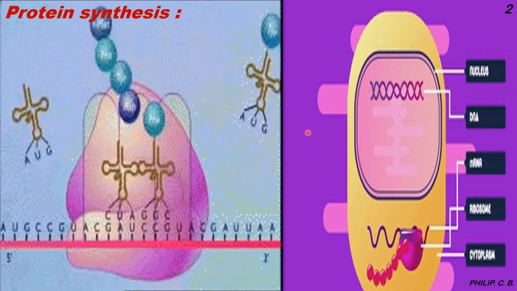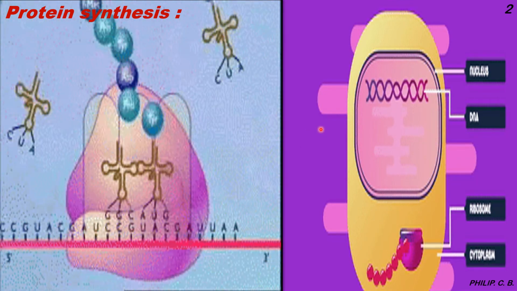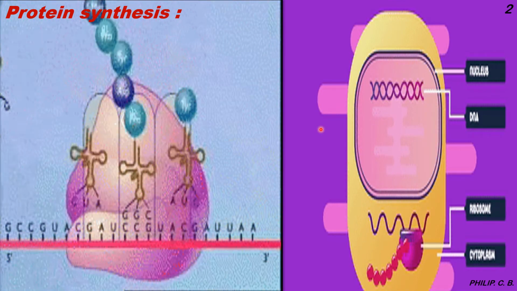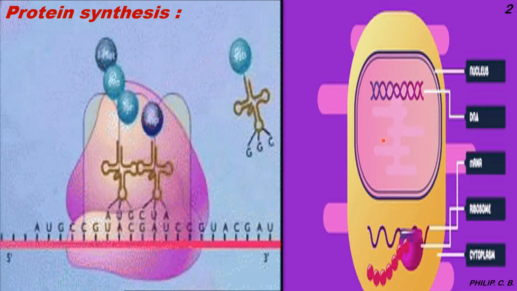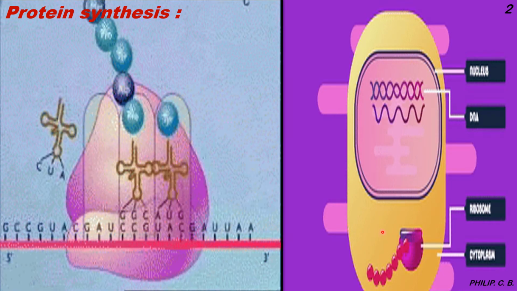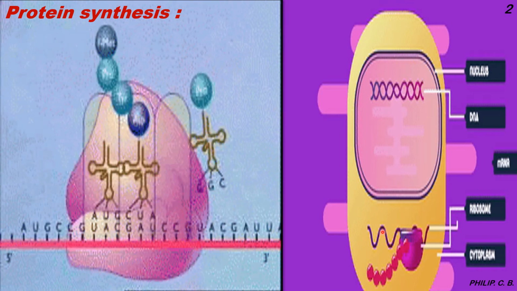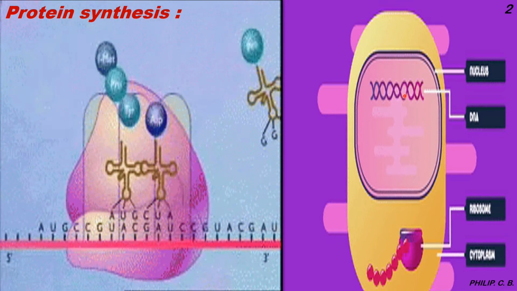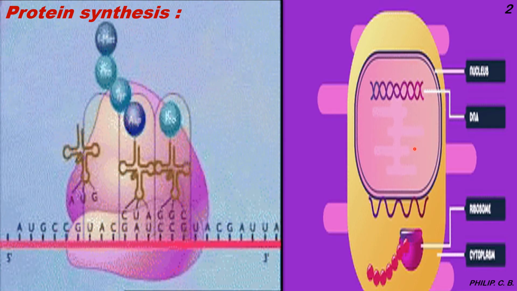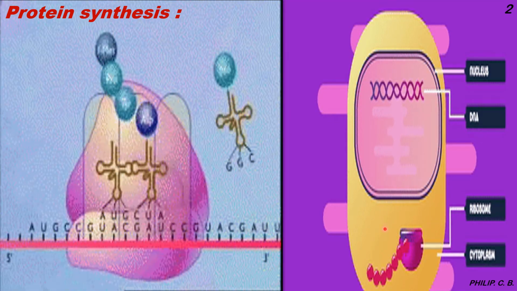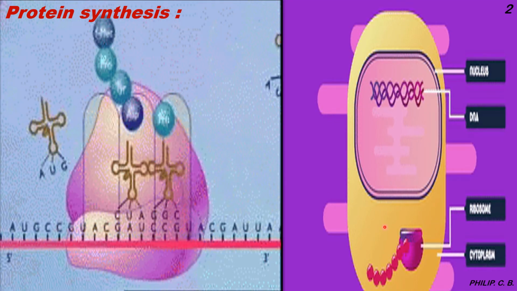Then secondly, you can see the main process in the central dogma, or the protein synthesis, where DNA forms mRNA, and mRNA forms the protein or polypeptide chain. The DNA, which is double stranded and present in the nucleus, forms an mRNA. From the nucleus it transfers into the cytoplasm as single stranded mRNA.